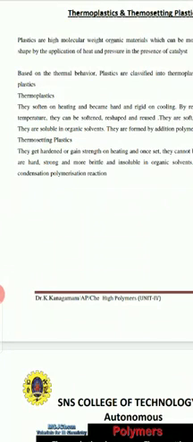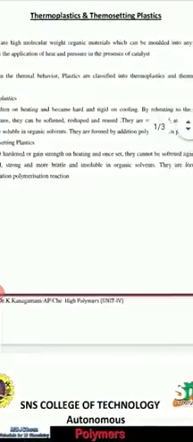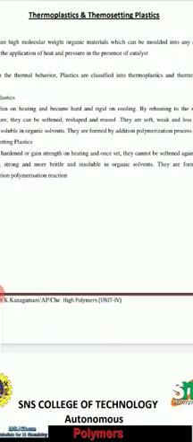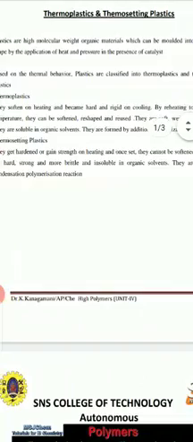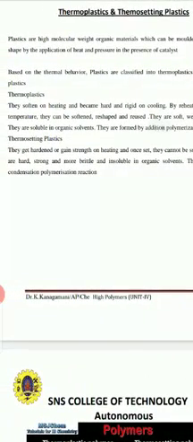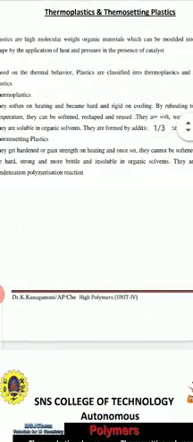They are hard, strong and more brittle compared to thermoplastics, and they are insoluble in organic solvents. Thermosetting plastics become hardened or gain strength on heating, and once they become set, they cannot be softened again. Once you heat thermosetting plastics, they become hard, and even if you heat them again, they cannot be softened. That is the characteristic property of thermosetting plastics.